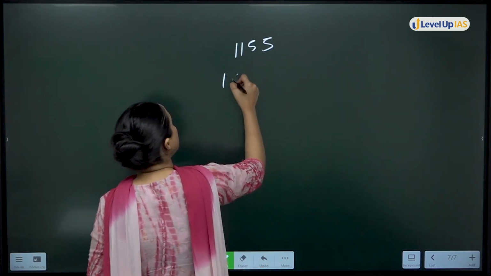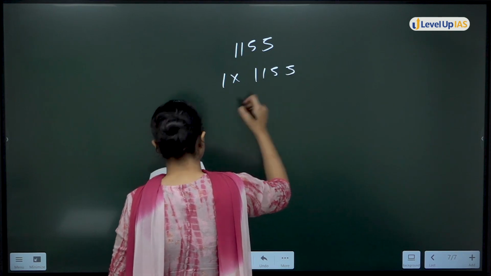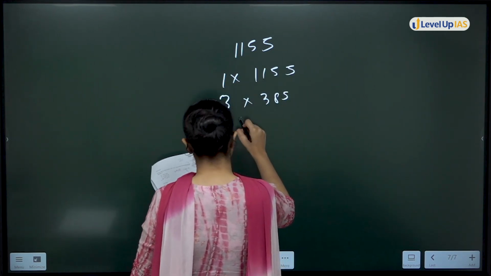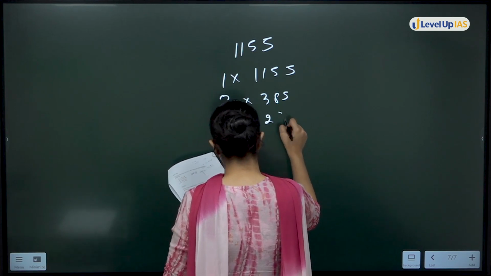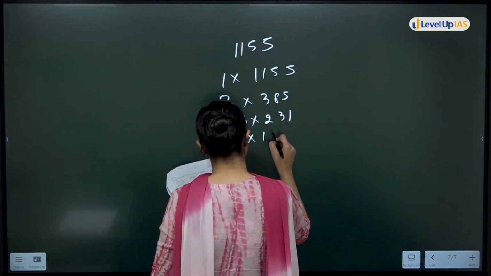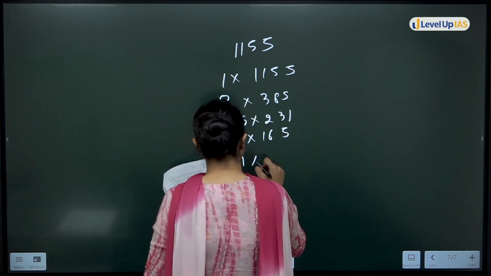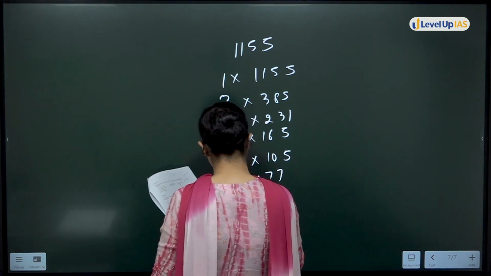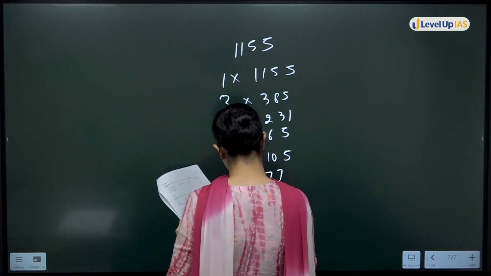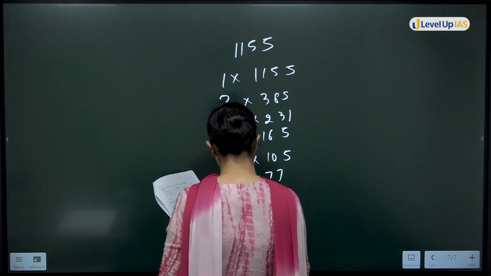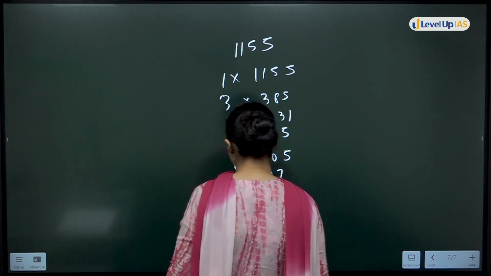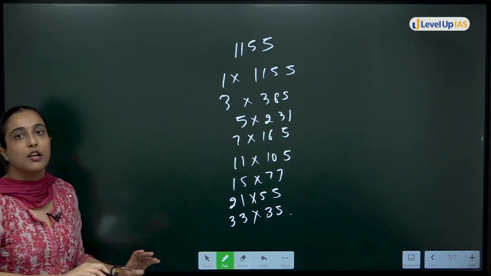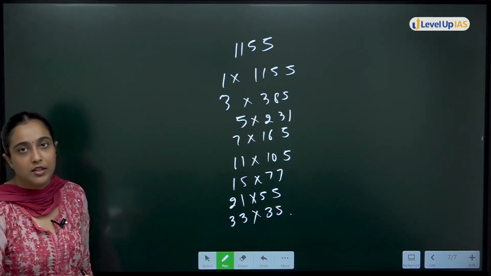Listing all the factors, you can write it as 1155. Then 3 multiply 385. Then 5 multiply 231. 7 multiply 165. 11 multiply 105. 15 multiply 77. 21 multiply 55. then 33 multiply 35. Okay, so if you list all the factors, which I have already done so that it won't take up time in the video session.